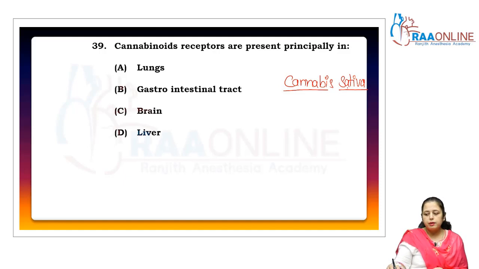These cannabinoid receptors are present mainly in the brain, right? That means they modify the functioning of the brain. That is the exact line of NCERT. Its flower tops, leaves and resin are used to make different preparations like marijuana, hashish, charas and ganja, right? It affects the cardiovascular system also. So that is Cannabis sativa.